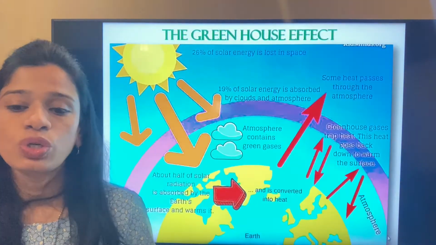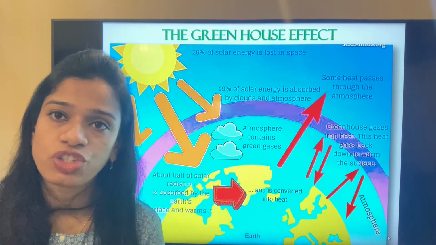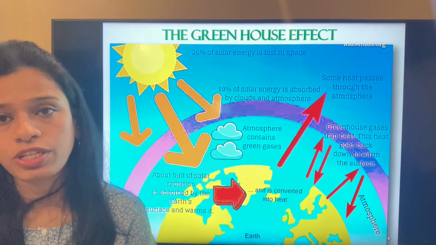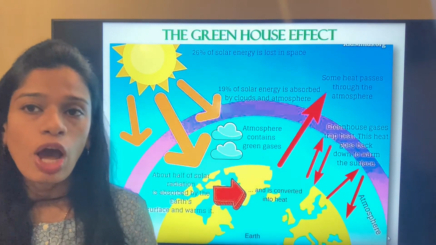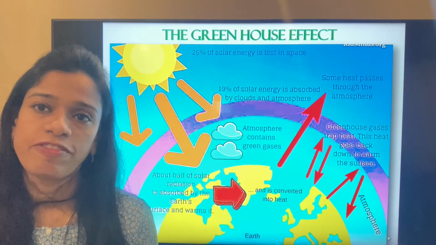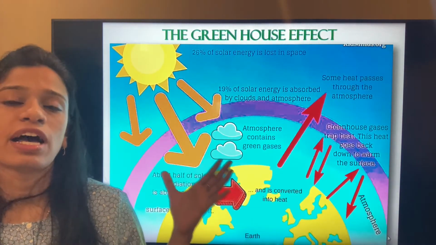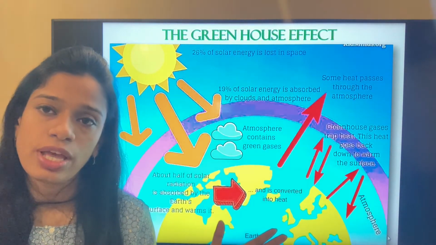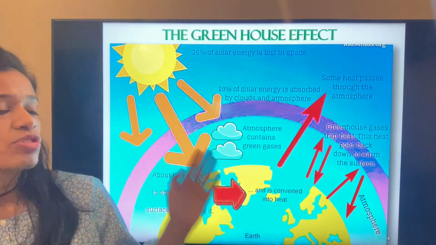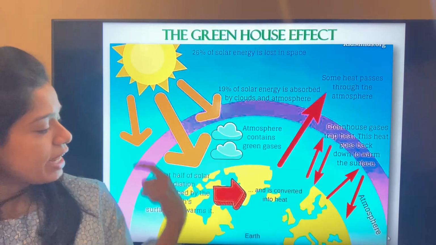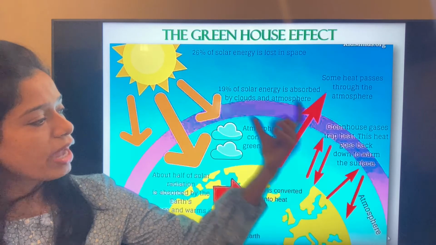Coming on to another very important part of this chapter, that is the greenhouse effect. When we try to understand this effect, first we'll understand that the sun gives us heat and light energy. Light energy is, of course, there. The heat energy comes from the sun, and our earth is covered by layers